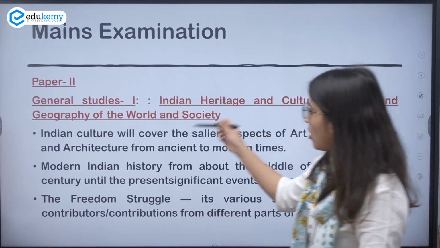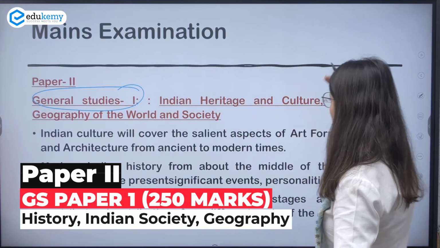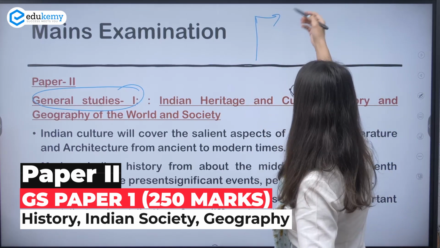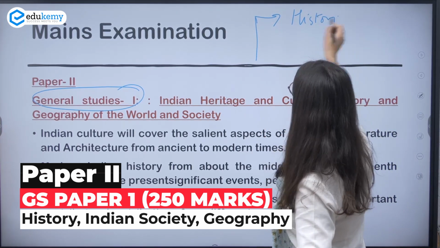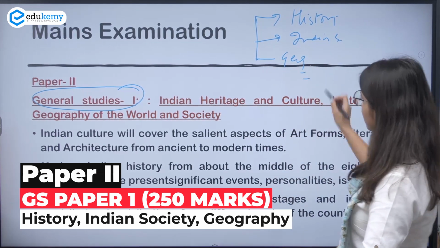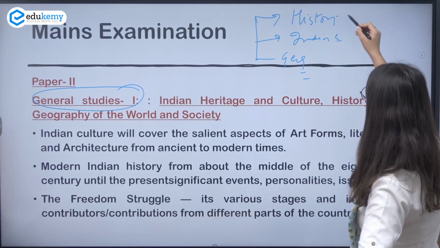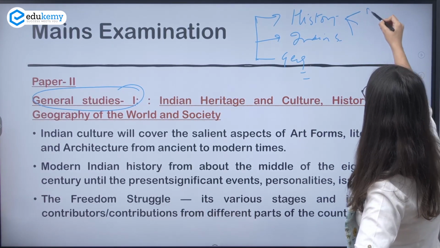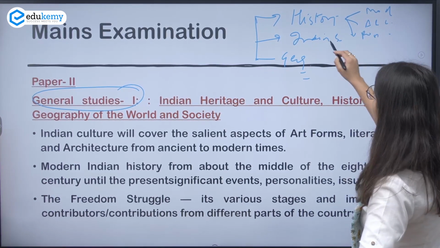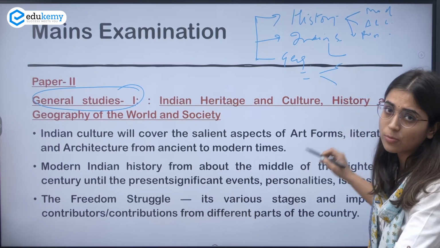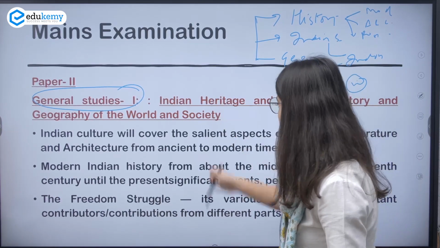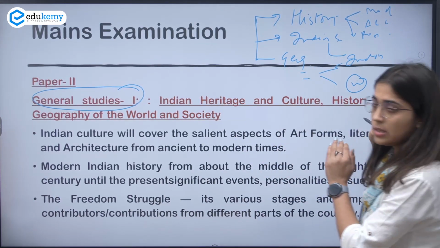And now if we talk about general studies and the broader themes here, under GS paper 1, what is the syllabus? You have to prepare history, Indian society and geography. We can further divide these themes, like history into modern history, art and culture, and post independence, etc. And in geography, yes, you have to prepare Indian geography and world geography as well. So this is a detailed syllabus. I'm telling you the broader themes here.